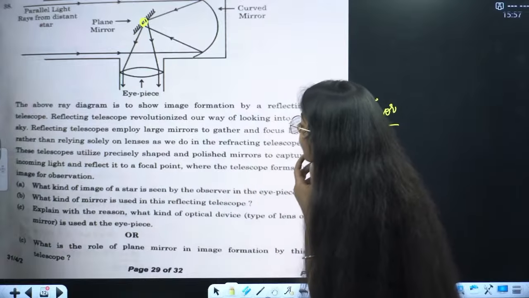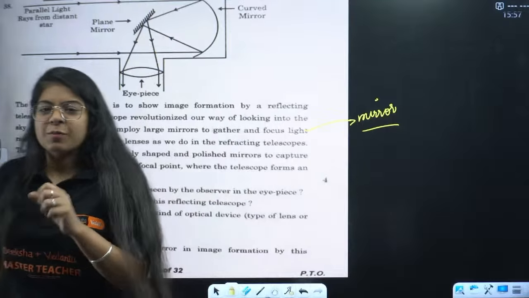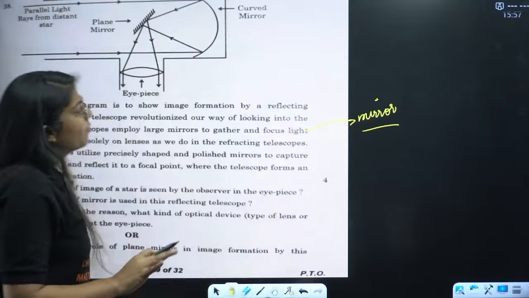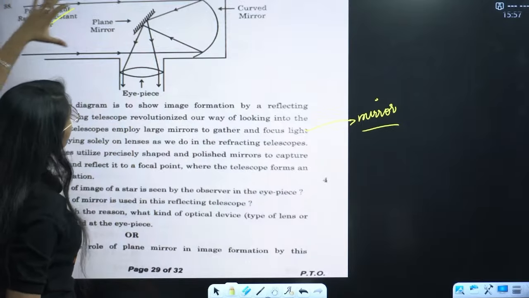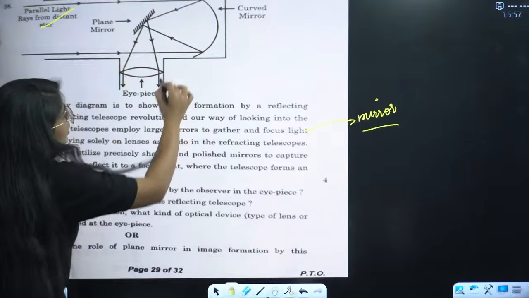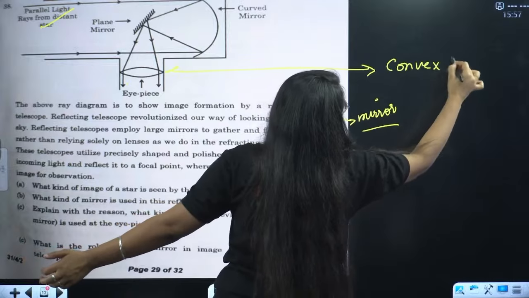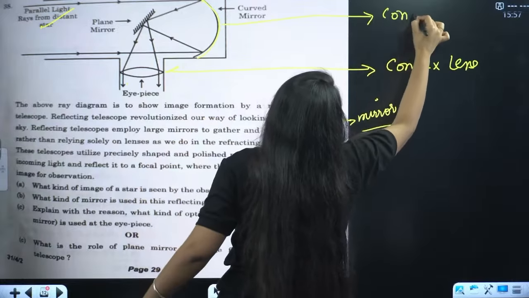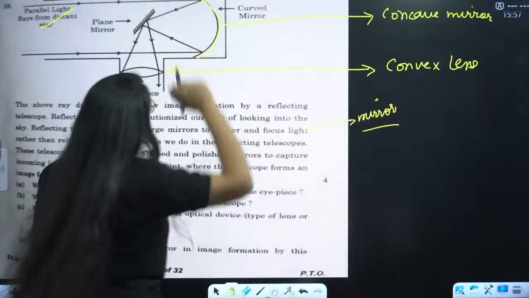Now, what kind of image of a star is seen by the observer in the eyepiece? Now, this might be tough, but you don't have to go into much detail. You just have to look at it very carefully. These light rays are parallel, coming from distant stars, the curved mirror reflects those rays, then the plane mirror again reflects those rays. Now, which lens is this? You can clearly see that this is a convex lens, right? Now, this is the mirror. Which mirror is that? It is a concave mirror, right? And this is a plane mirror that is given.